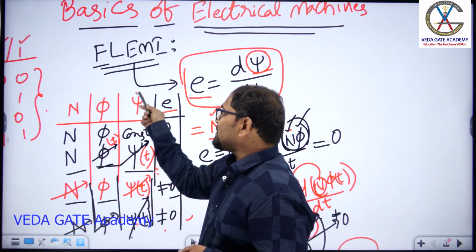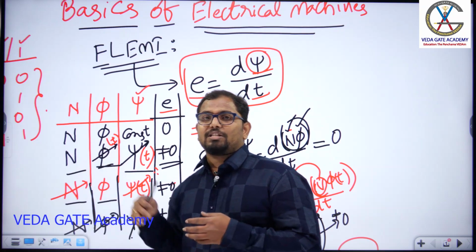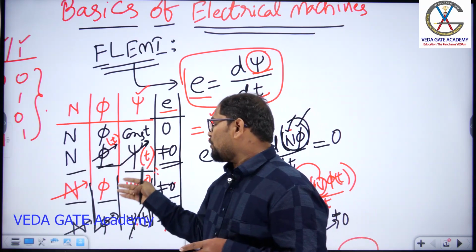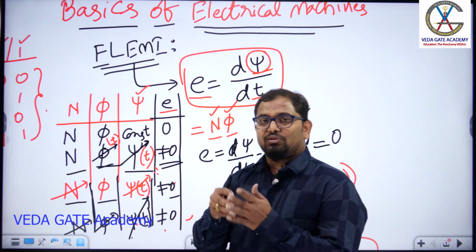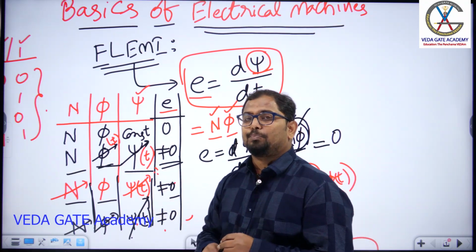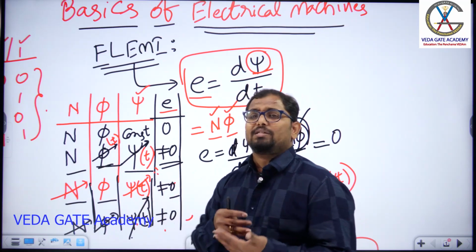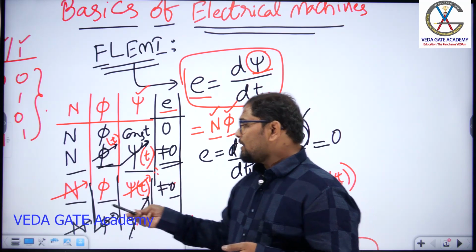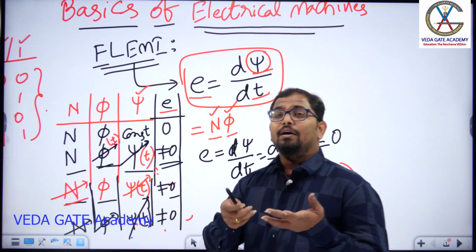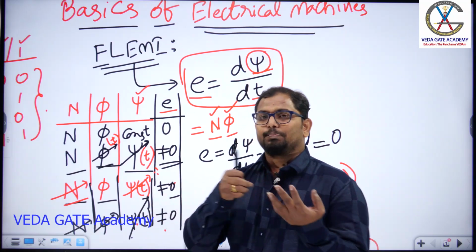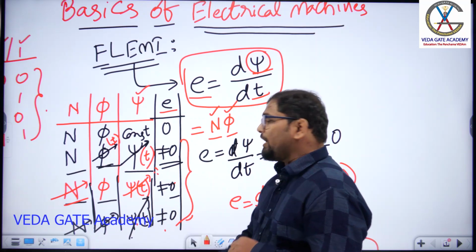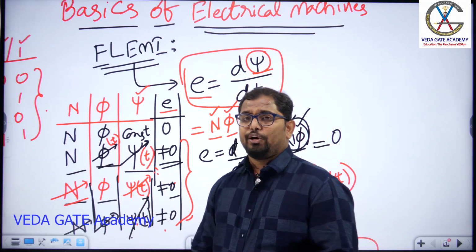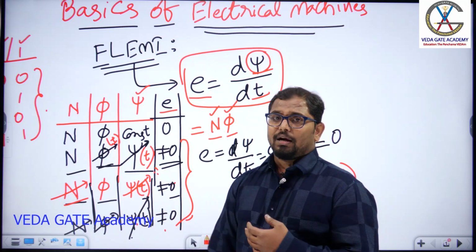So to get the flux linkages, there will be 4 combinations available. These combinations give the exact meaning of flux linkage variation with respect to either time or space. Why? Because the number of turns will be varied with respect to space, not with respect to time. So these are the possible combinations to get a non-zero induced EMF across any conductor.